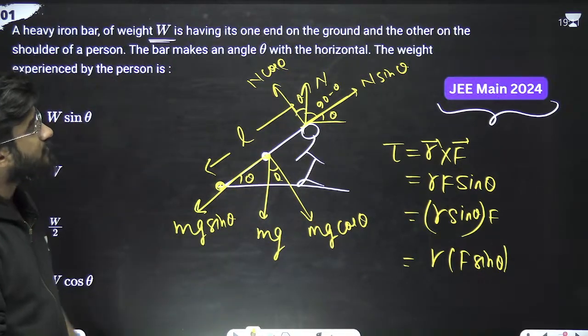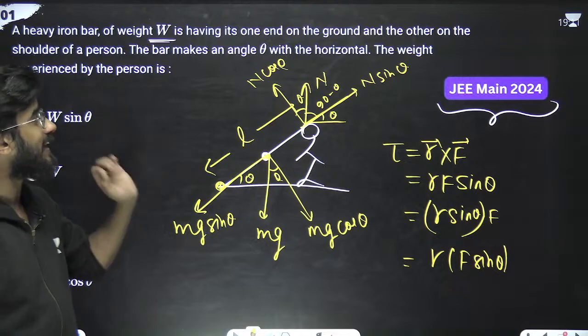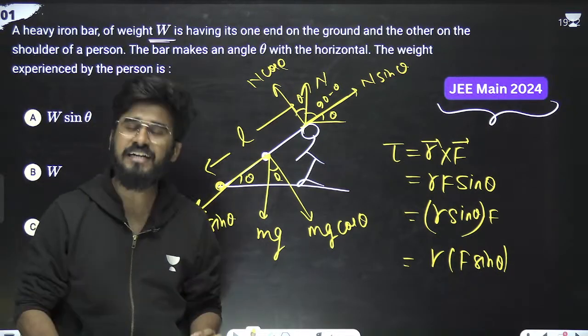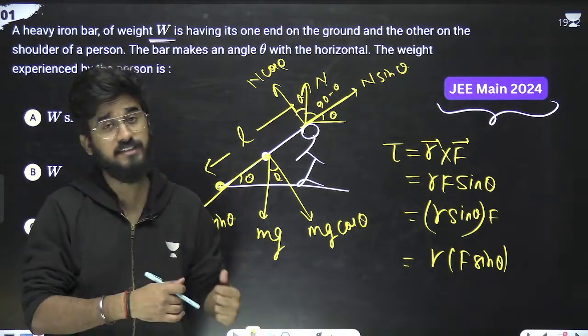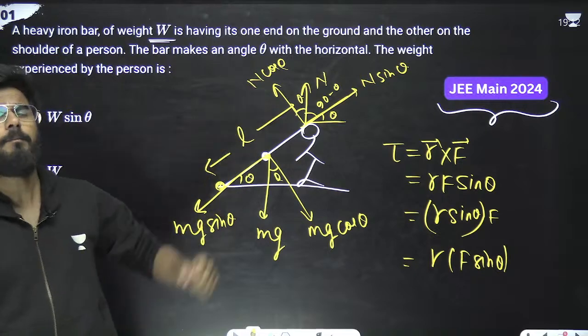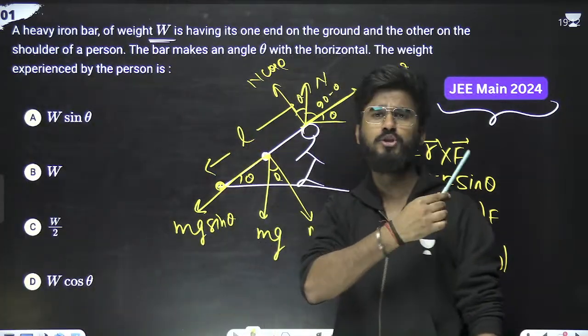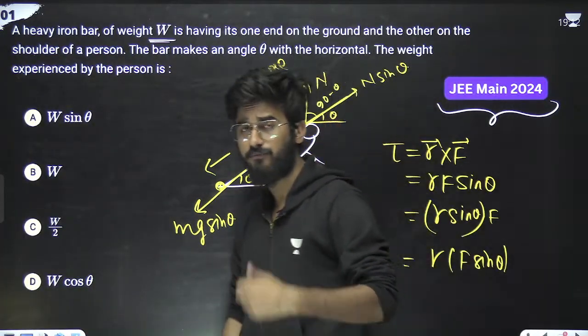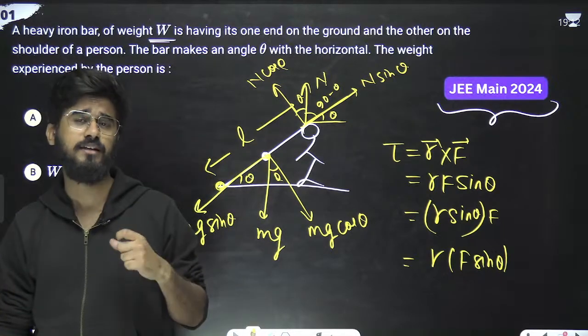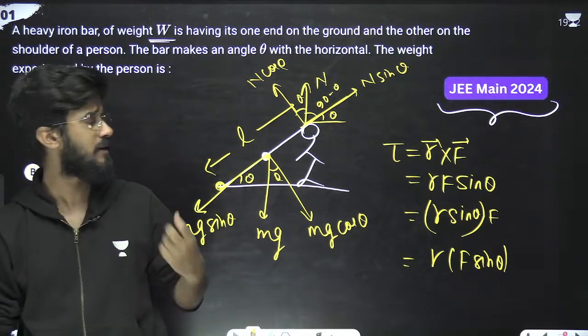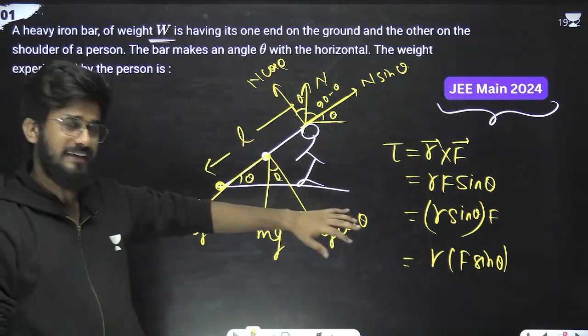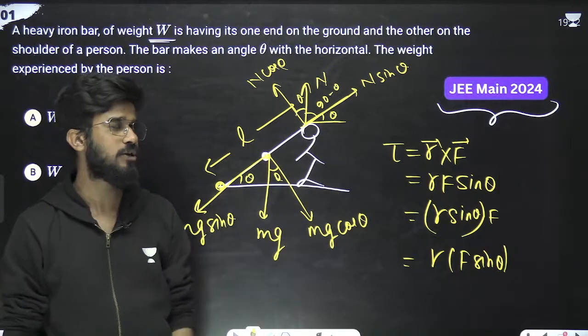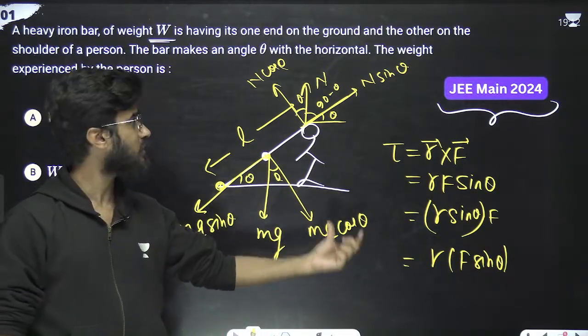What we have to calculate is the weight experienced by this person. The weight the person experiences is the normal force, because if I keep something on my shoulder, it puts some force on my shoulder, and that force is the weight I experience. So firstly, how do we write the equation? We simply write all the torques: torque of this force plus torque of this force.